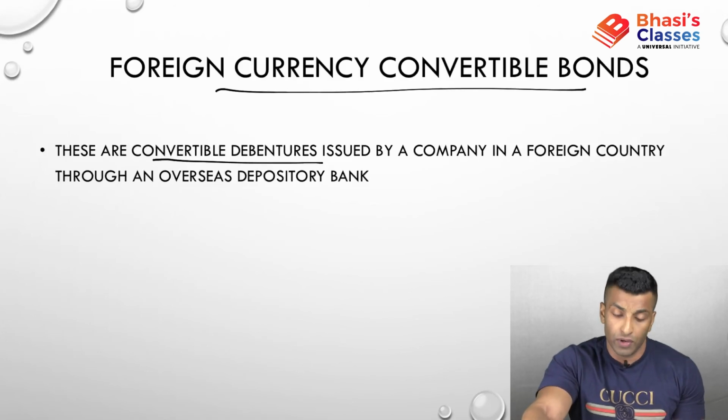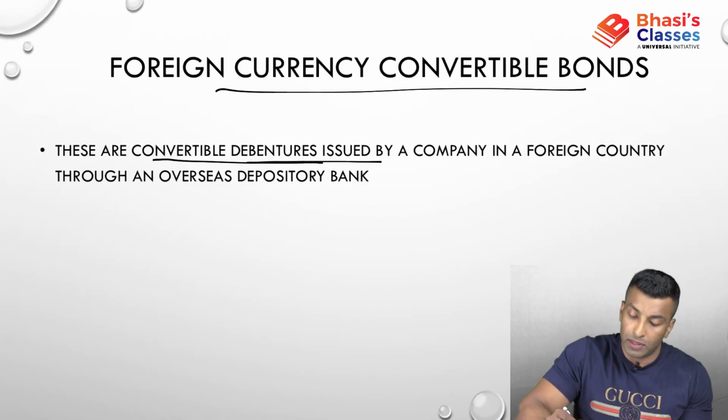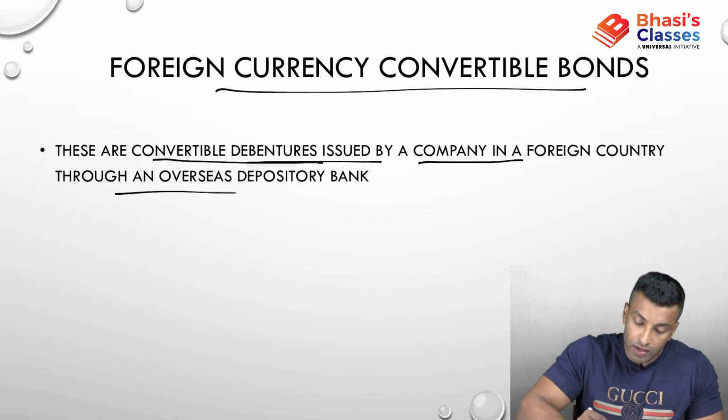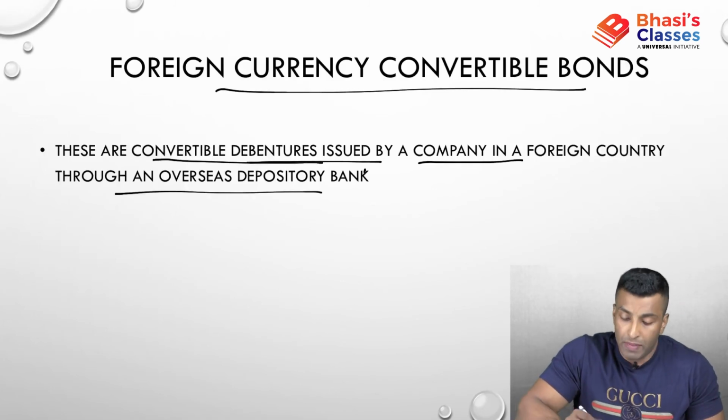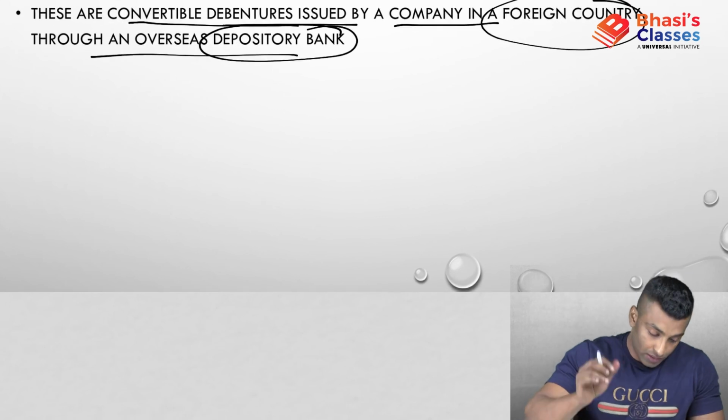Here it is foreign currency convertible debentures. There is no difference. It is a convertible debenture issued by a company in a foreign country. This is actually issued in a foreign country through an overseas depository bank. Everything is done through this depository bank. Okay, it is in a foreign country. That is why foreign convertible bonds.